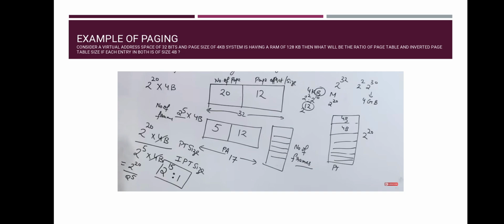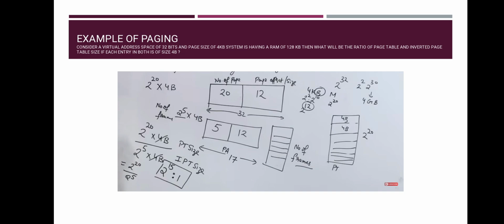And why am I taking this in bytes? Because memory is by default byte addressable. Even if it's not mentioned to you, you still have to take it as byte addressable, and 2 raised to the power 2 is 4. Sometimes it may be given as: consider a virtual address of size 4 GB. You just have to convert it into bits. Now we have a 32 bit address.